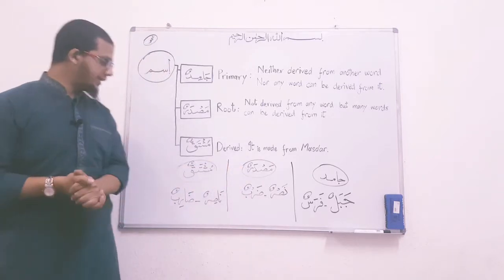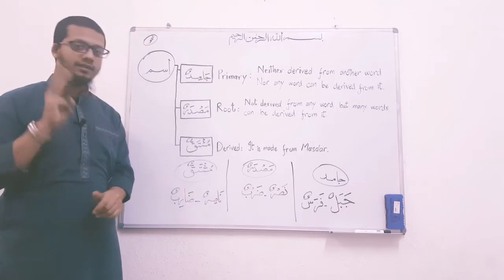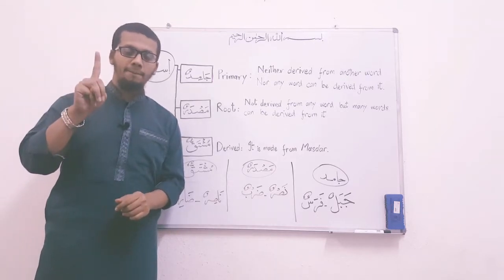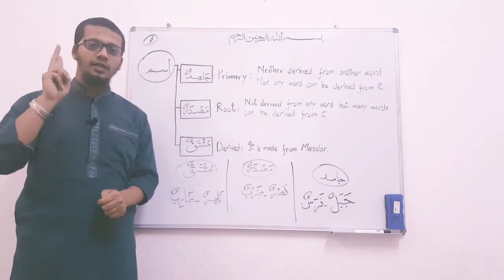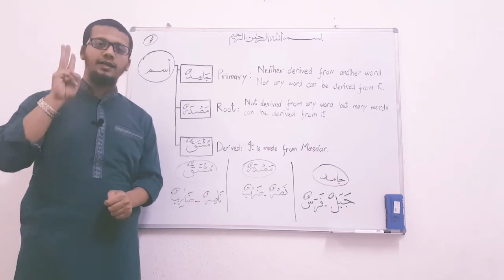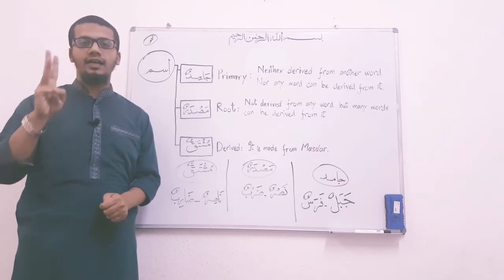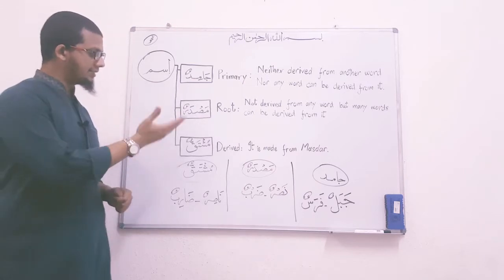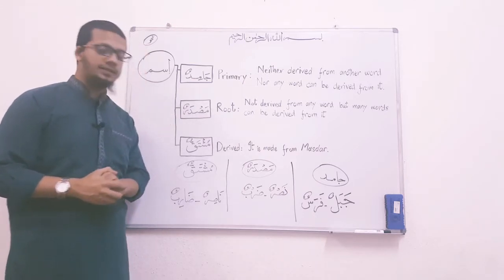So that's how we complete our kinds of nouns. There are three kinds of nouns. Number one, jamid, primary noun. Number 2, masdar, root noun. And number 3, mushtaq, derived noun. And we have seen their definitions and examples.